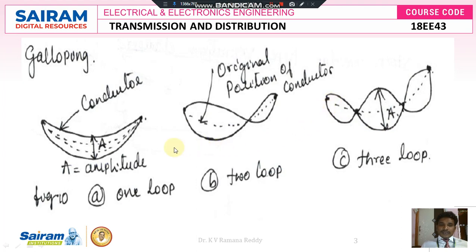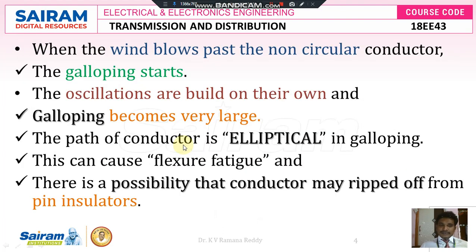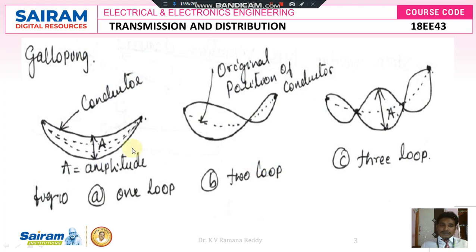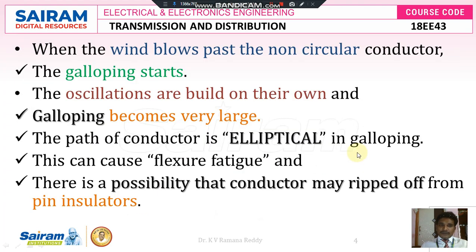So these are the three possible galloping vibrations which take place due to high wind velocity, and the amplitude of either one loop, two loop or three loop vibrations is very high and it is measured in terms of meters. Therefore, the wind blows past the non-circular conductor. That means before the wind blows, the conductor is exactly placed like a dotted line, as shown in the three figures, like one loop vibration, two loop vibrations and three loop vibrations.